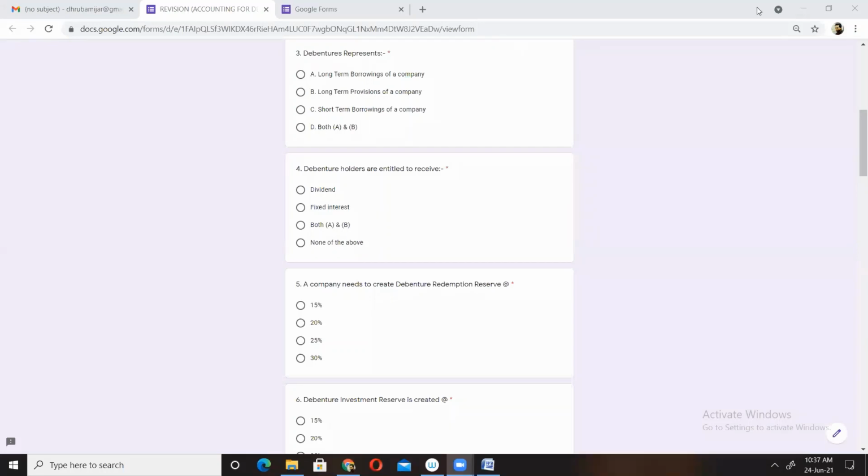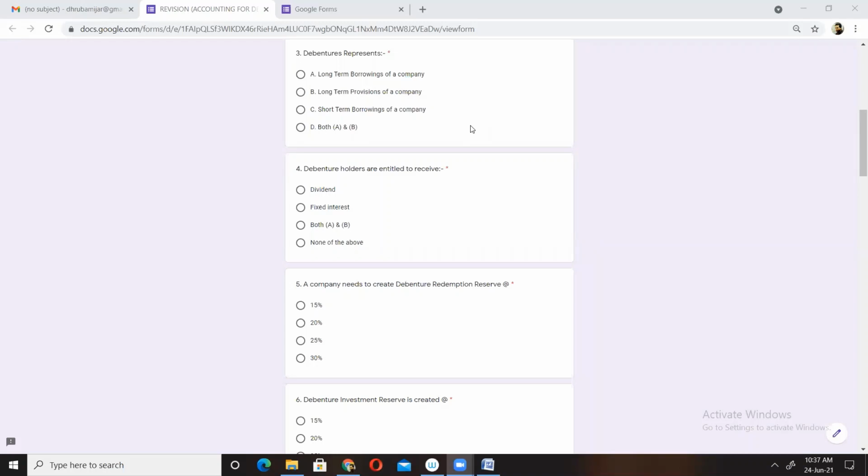Okay, I got an answer from someone. Long-term borrowings. Achha, yes. So the correct option is long-term borrowings. See, usually debentures are issued for a longer period of time. If debentures are issued for a period more than 12 months, it will be termed long-term borrowings. If debentures are issued for a period less than 12 months, it will be termed as short-term borrowings.